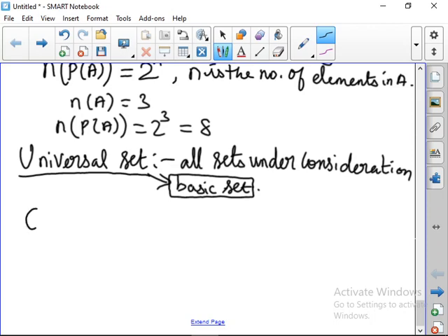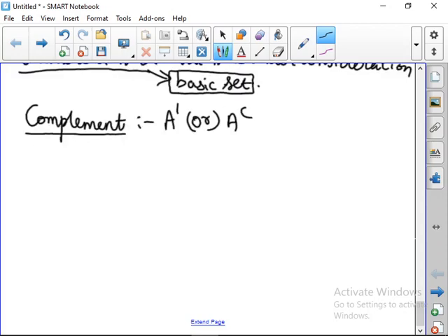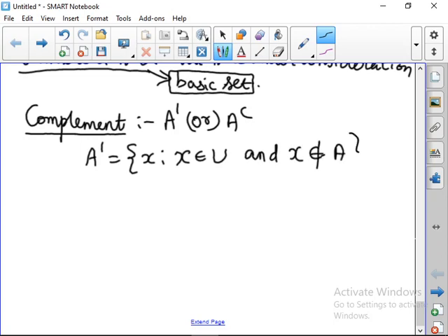சரியா? இப்ப பாரு, complement of a set. Okay. This can be denoted as A dash or A complement. அப்ப A complement னா என்னன்னா A ல இல்லாத elements. இப்ப A complement, A dash can be written as X such that X belongs to universal set but X does not belong to A. Okay. X வந்து A ல இல்லாத elements, universal set ல இருக்கிற elements எடுத்துக்கணும்.